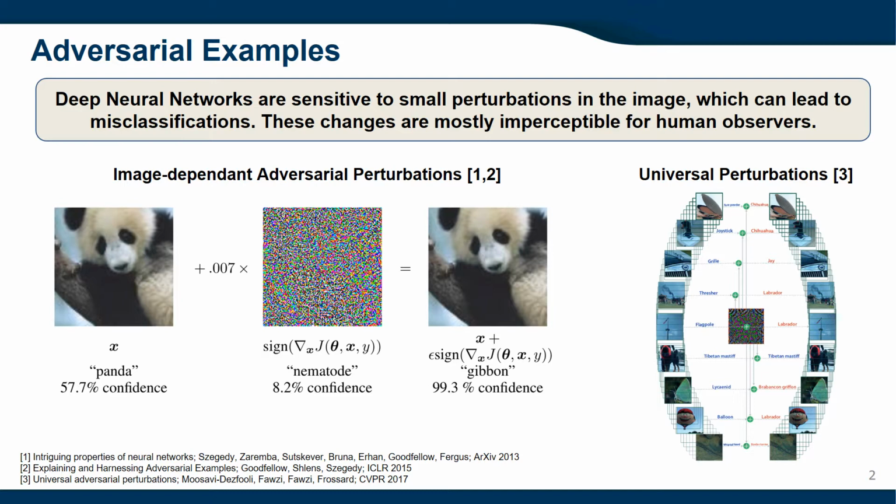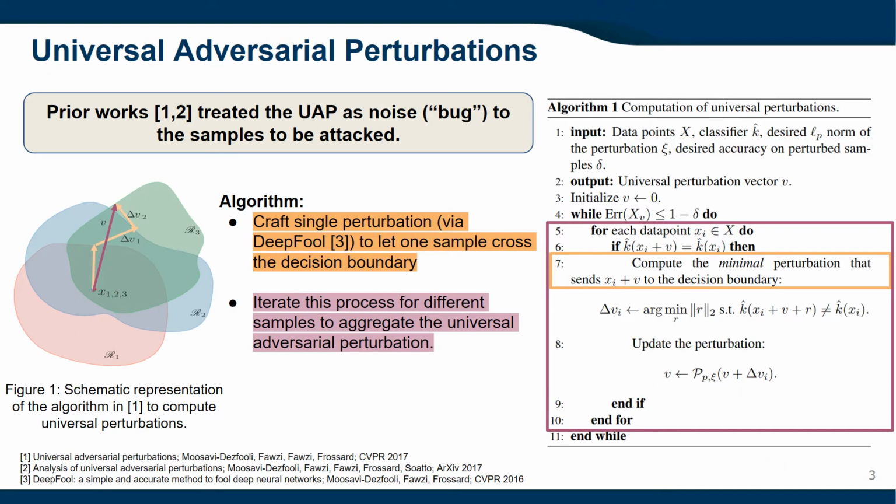The existing attacks are commonly categorized into image-dependent attacks and universal attacks. In image-dependent attacks, one perturbation is crafted for each image to attack, whereas for universal attacks, one perturbation is crafted to fool most of the images of a given dataset. The vanilla universal perturbation algorithm uses the image-dependent attack method DeepFool to send the current perturbed point outside of the corresponding classification region. The algorithm aggregates the final perturbation by processing the samples sequentially.